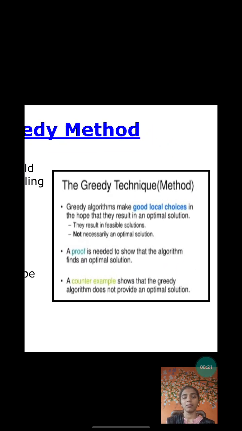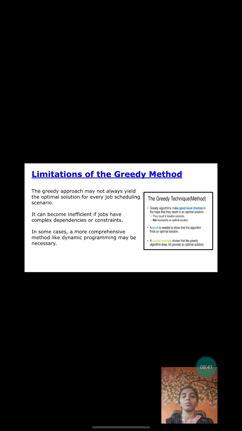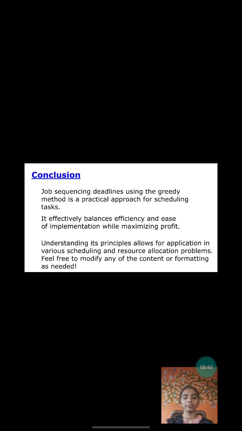The greedy technique. Greedy algorithms make good local choices in the hope that they result in an optimal solution. They result in a feasible solution, not necessarily an optimal solution. A proof is needed to show that the algorithm finds an optimal solution. A counterexample shows that the greedy algorithm does not provide an optimal solution.